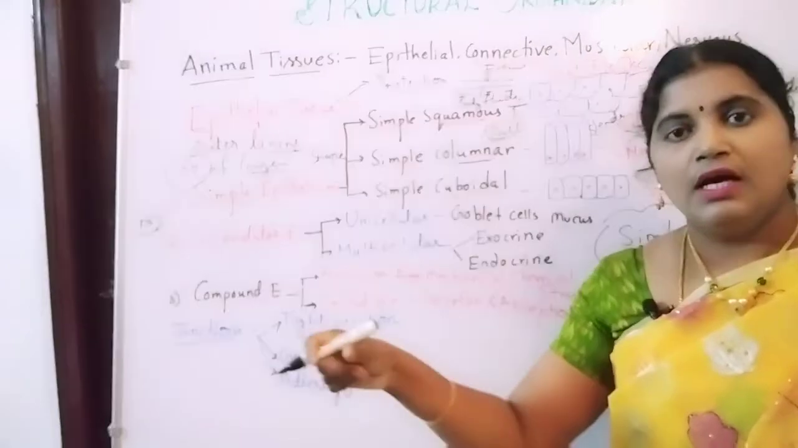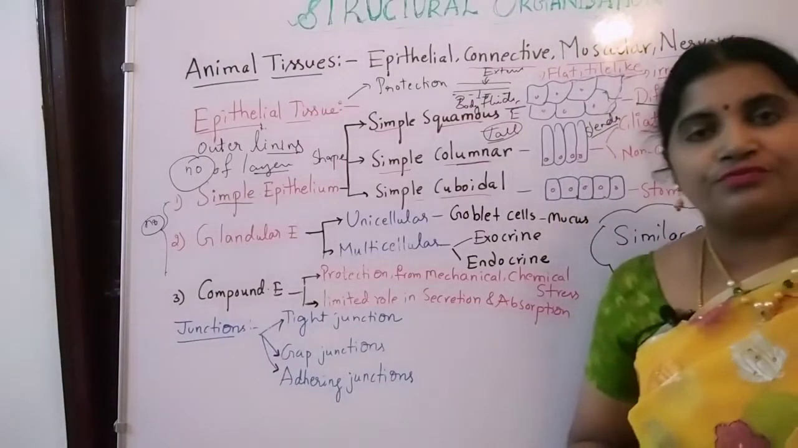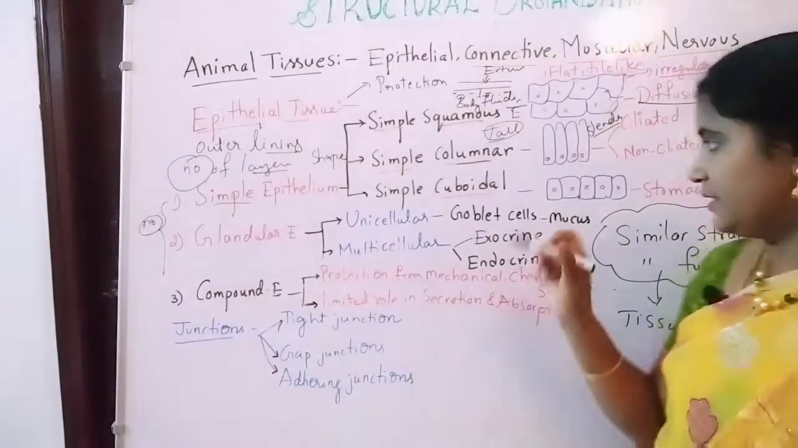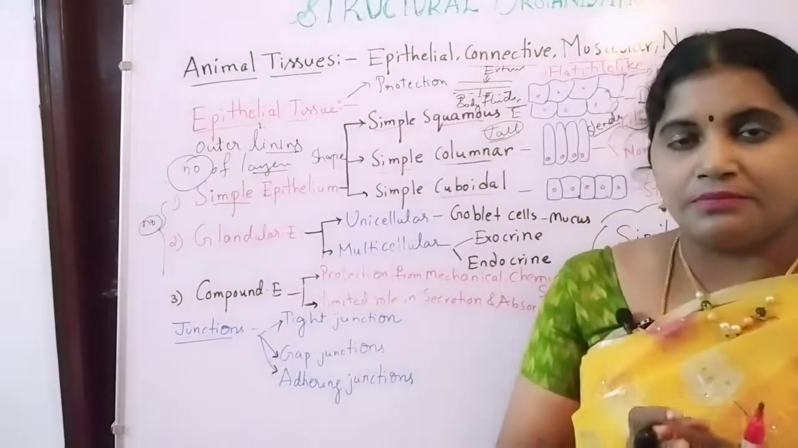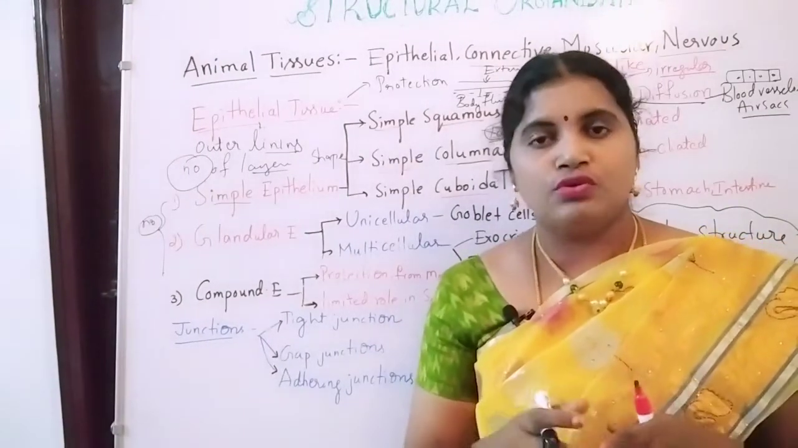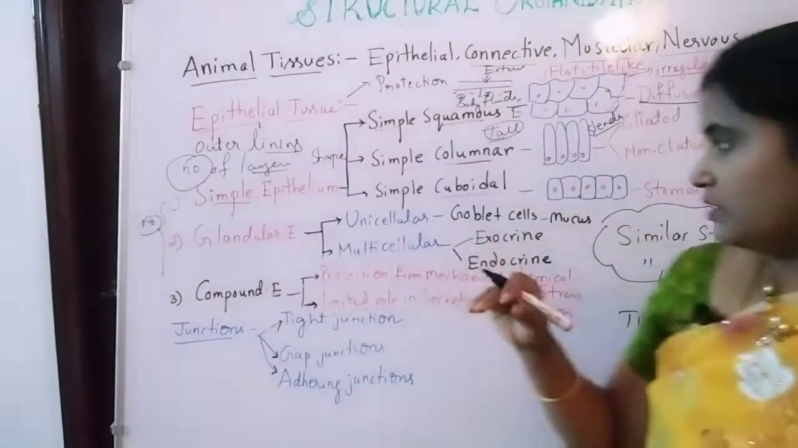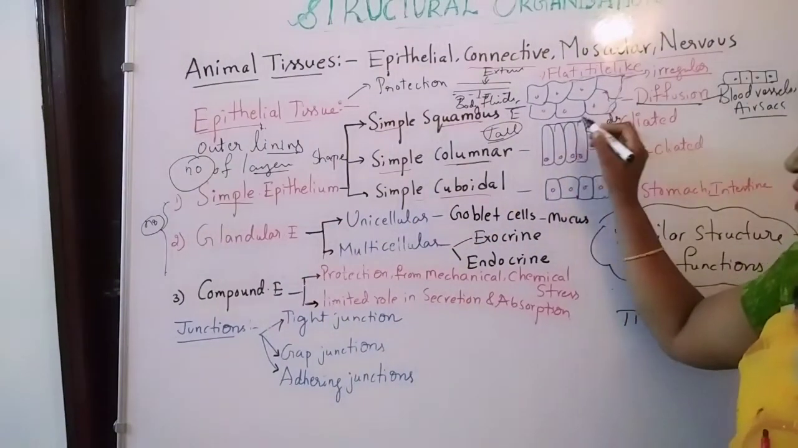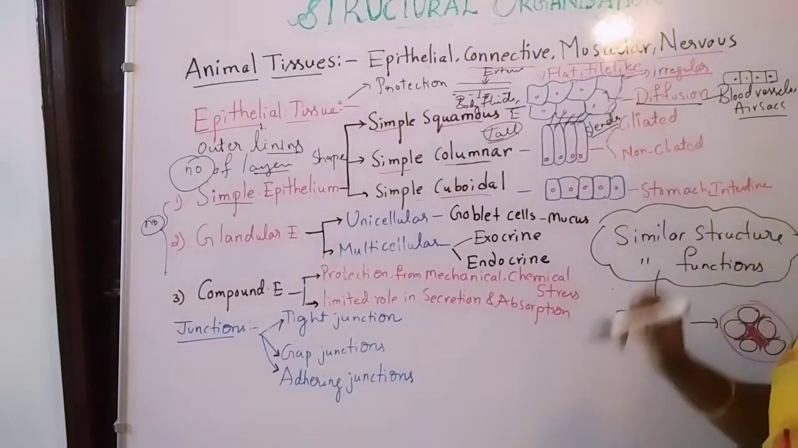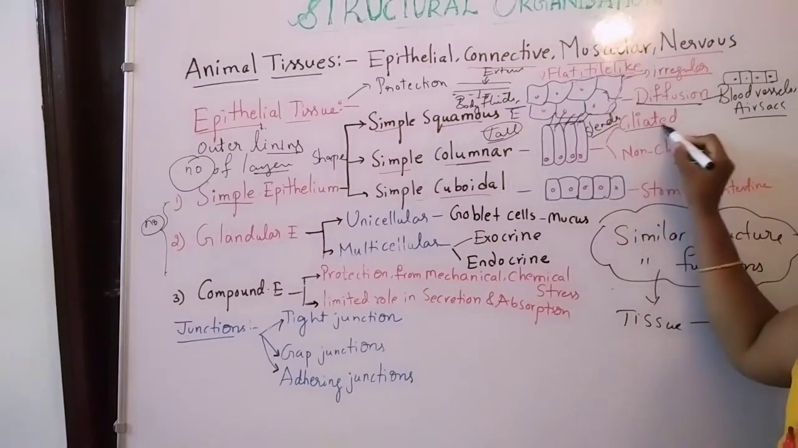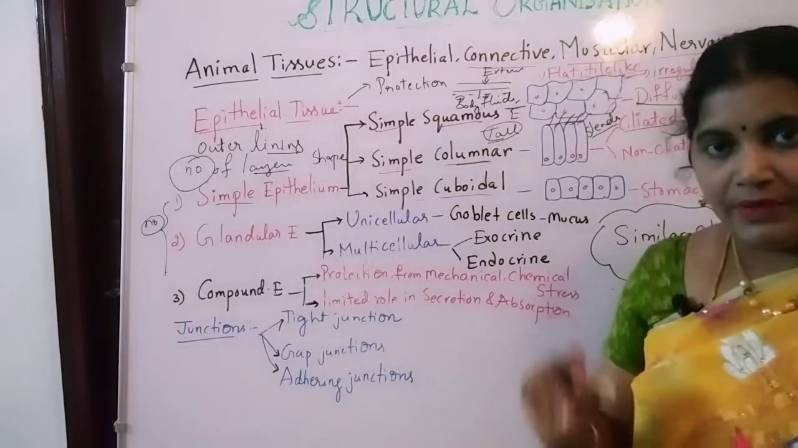Column shaped cells are present, and the nucleus is located at the base of the cell. This columnar epithelium is again divided into 2 types based on the presence of cilia on the surface. If it contains cilia on its surface, that epithelium is known as ciliated columnar epithelium. So, simple ciliated columnar epithelium.